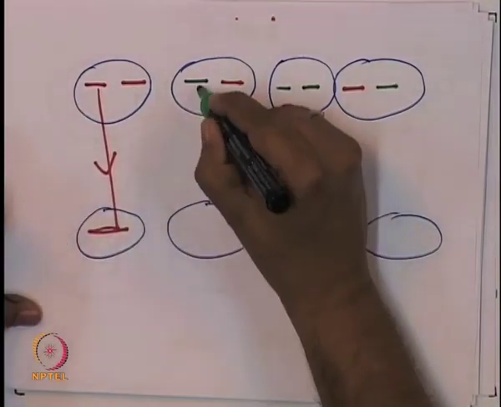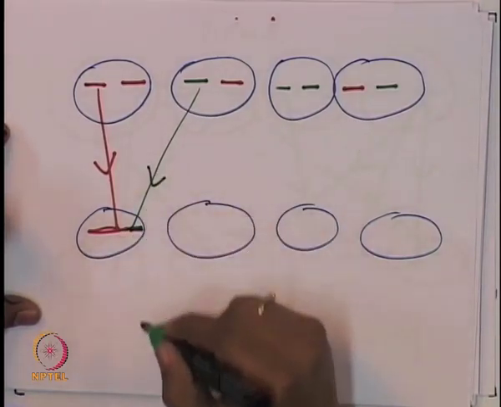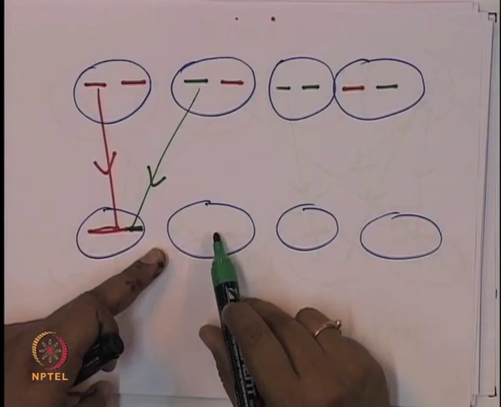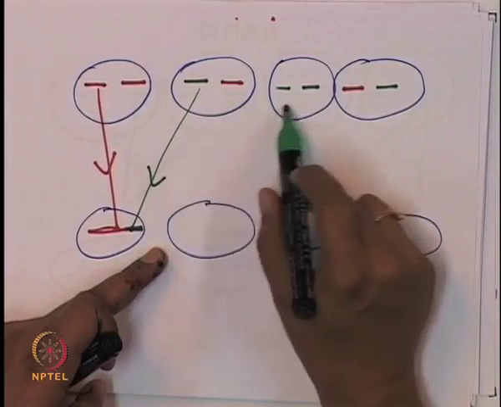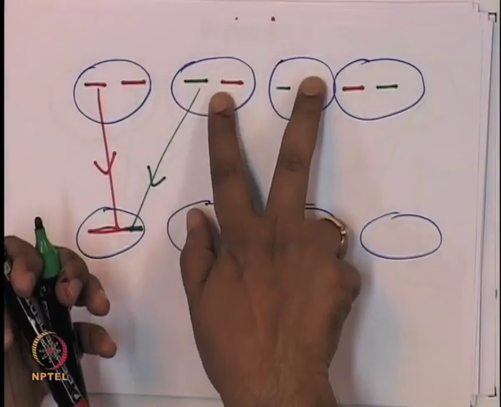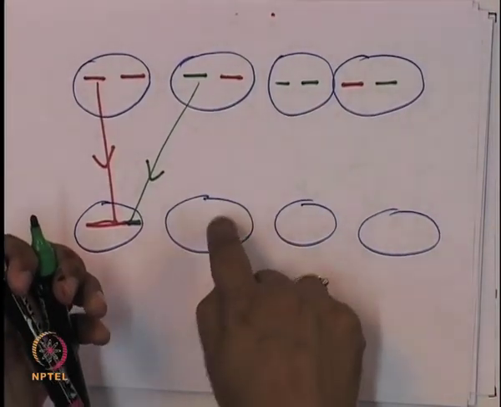So the green comes here. This individual will have a red chromosome and a green chromosome. Let us say this is a product of random mating of this and this. So we randomly choose 2 mating partners, and then you get this particular individual.